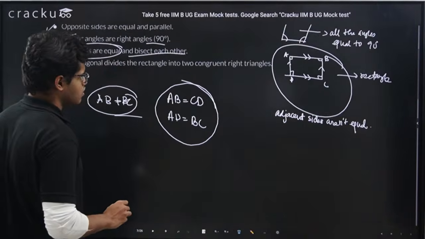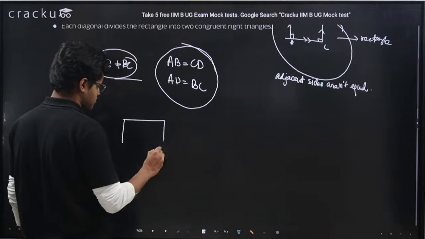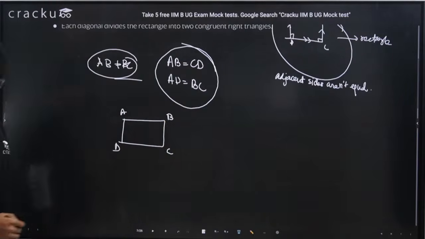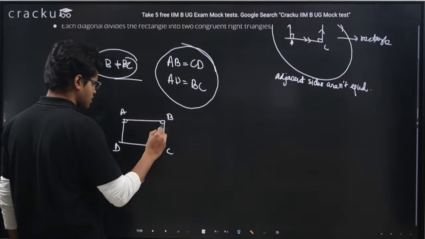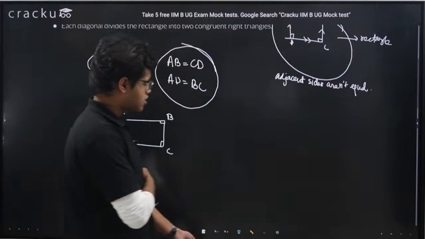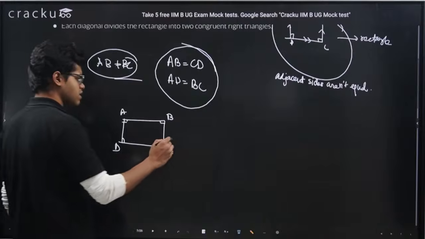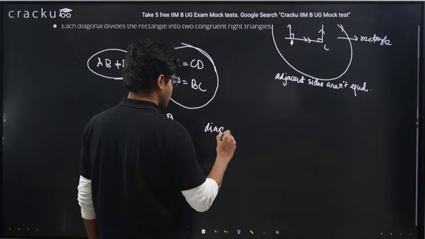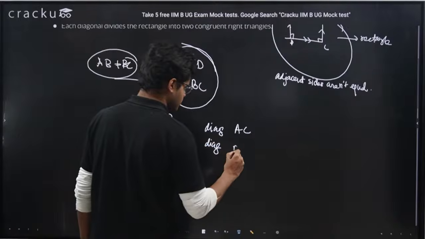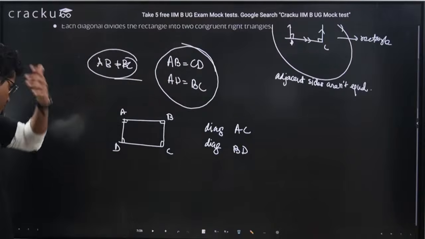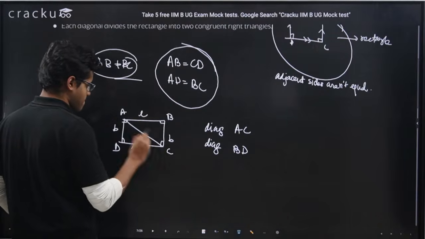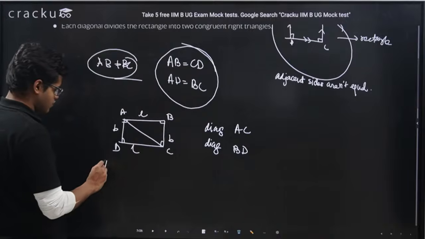Now guys, let me draw the rectangle ABCD. We have read what a diagonal is: the line which joins opposite vertices. So AC will be one diagonal and BD will be the other diagonal. Now let's say this side is L, this is breadth B, this is L, this is breadth B. So AC will be what?